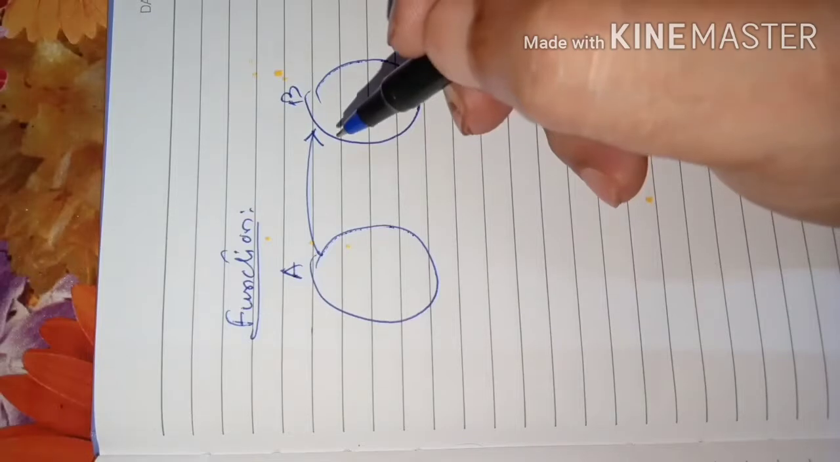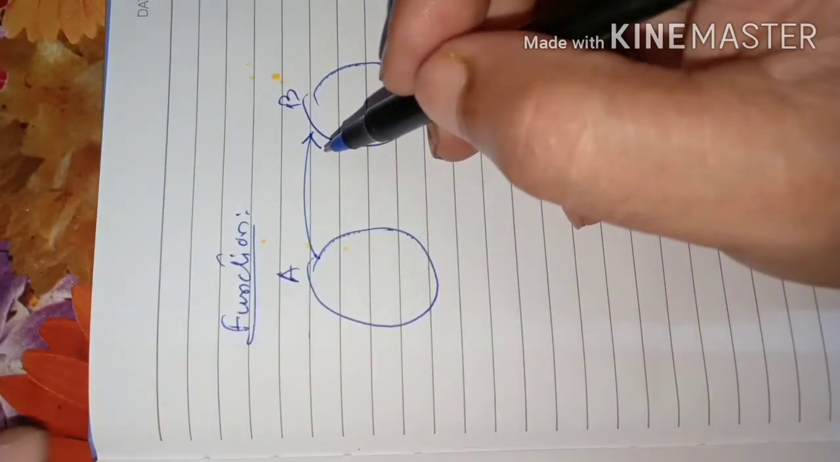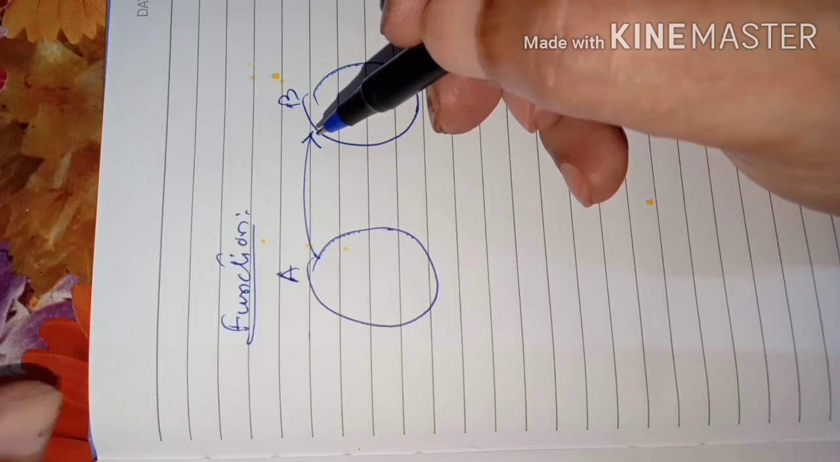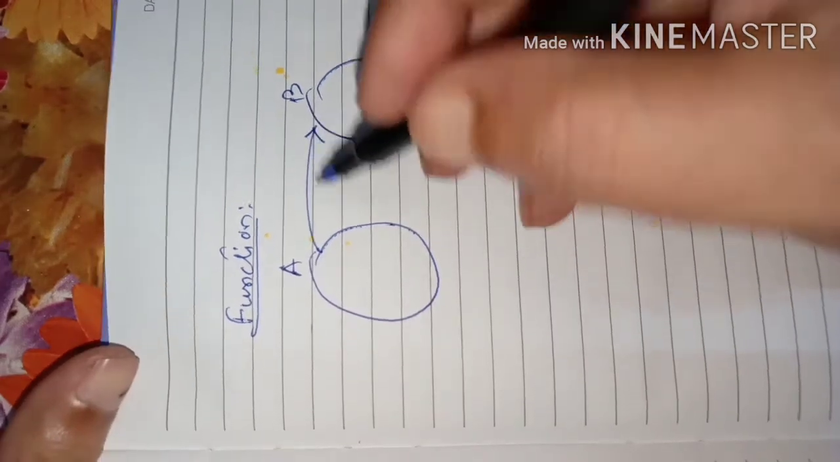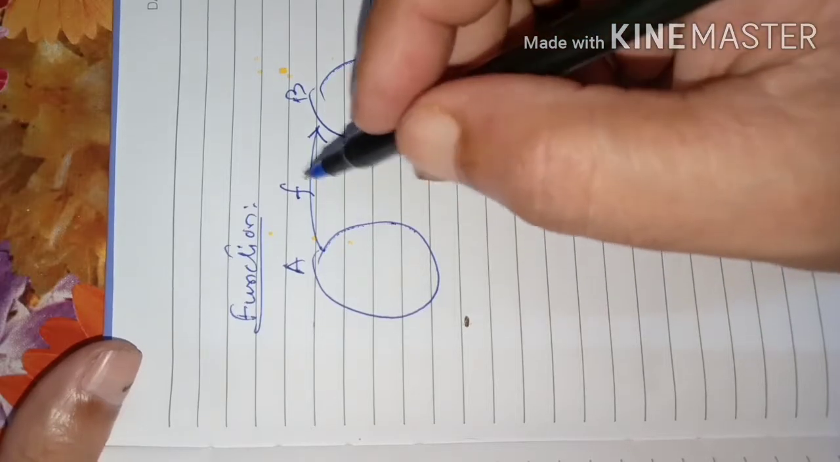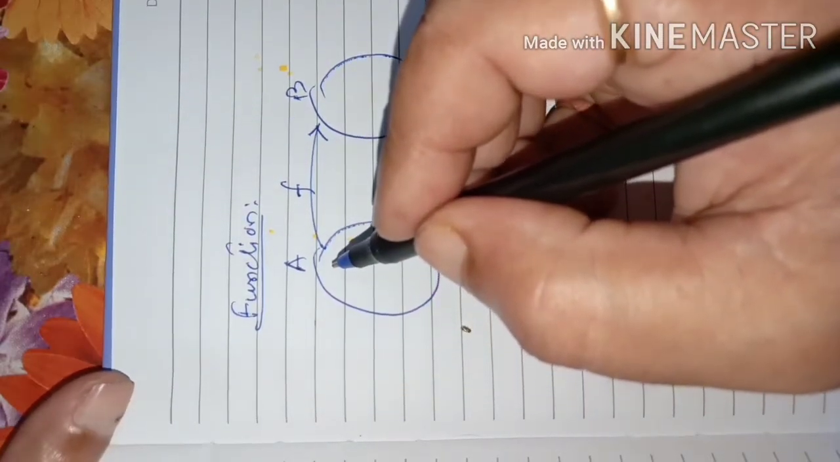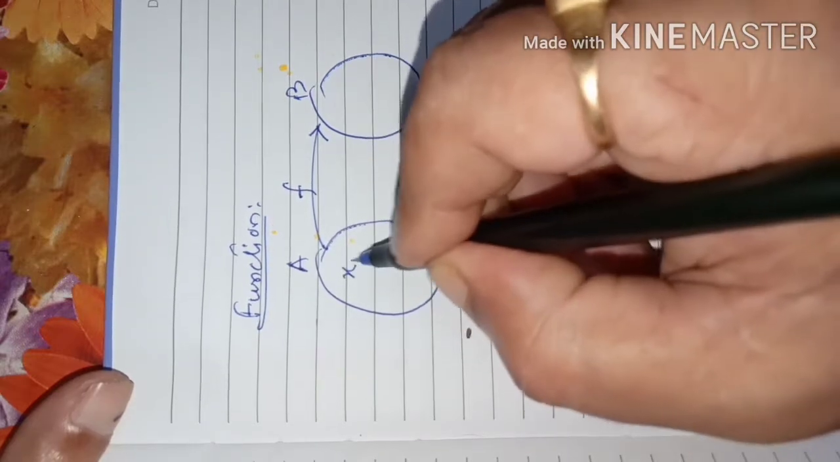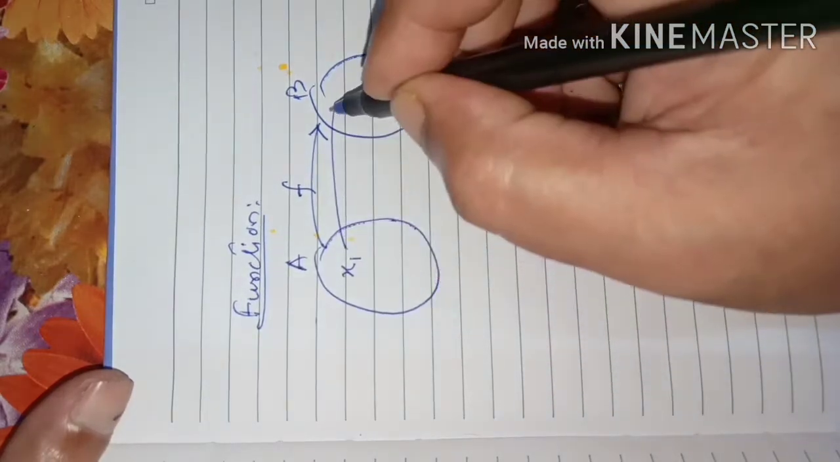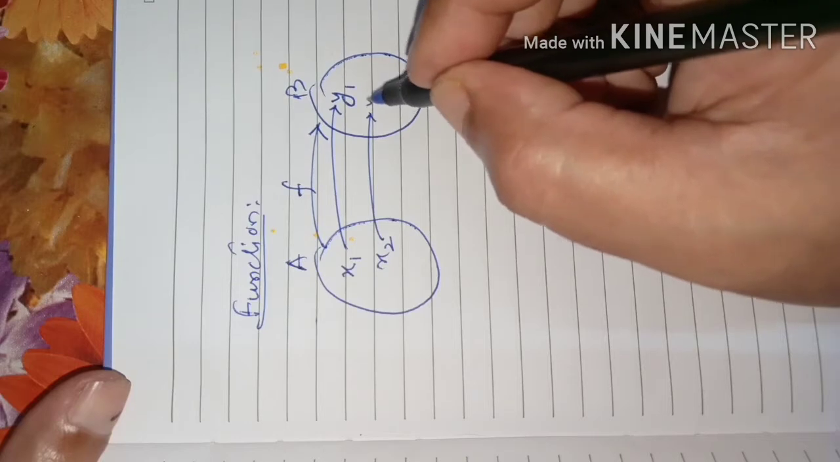The rule is like that there is a correspondence between the elements of these two sets such that every, which associates the rule, we can say F, which associates to each member of A a unique member of B. Suppose here is a member x1, then x1 is associated with one unique member of B, say y1, or say x2, it is associated with another unique member, say y2.